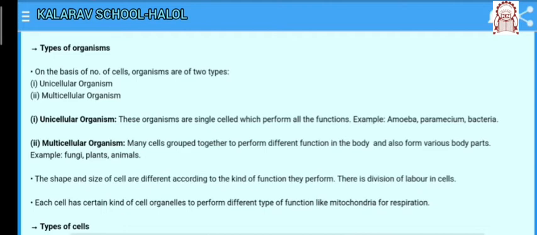Each living cell has the capacity to perform different types of functions. The living cell performs basic functions. Each cell has certain kinds of cell organelles to perform different types of functions. For example, mitochondria are used for respiration.